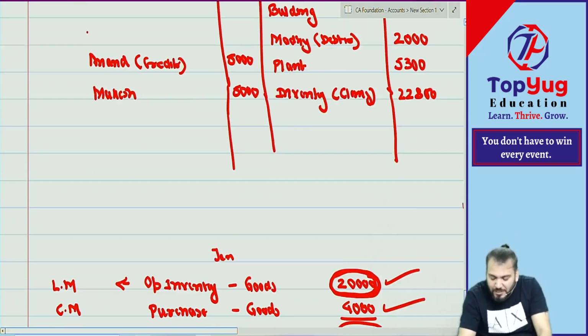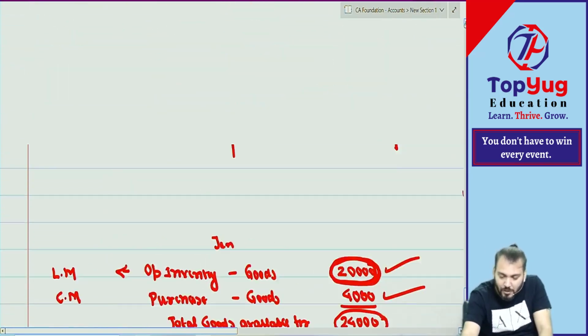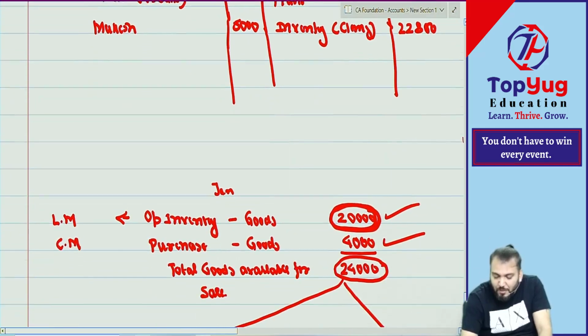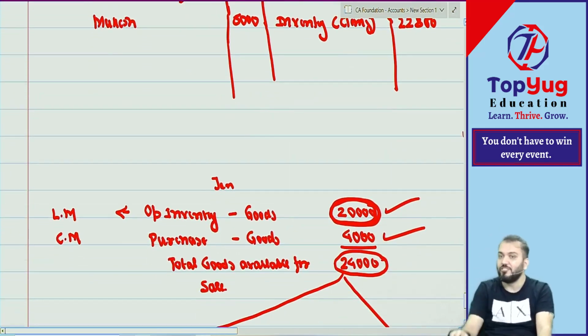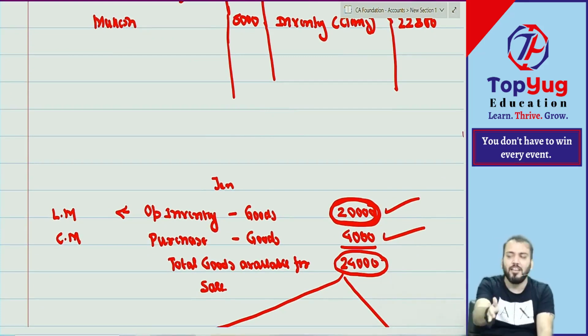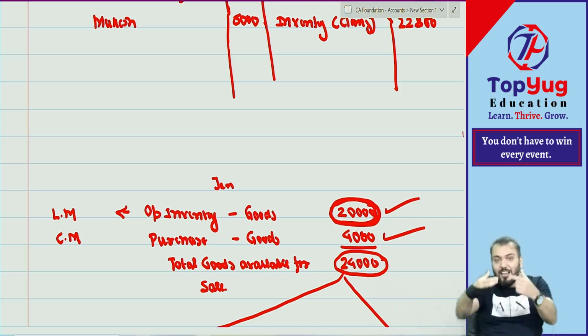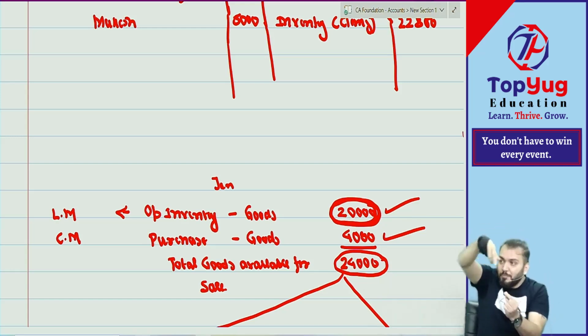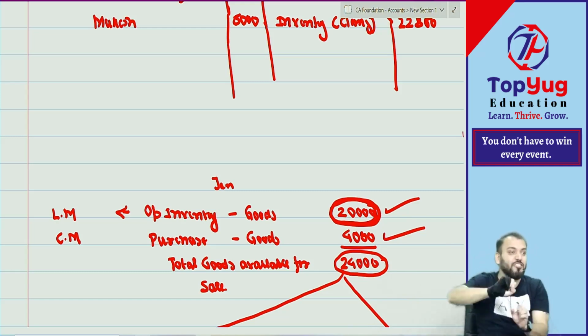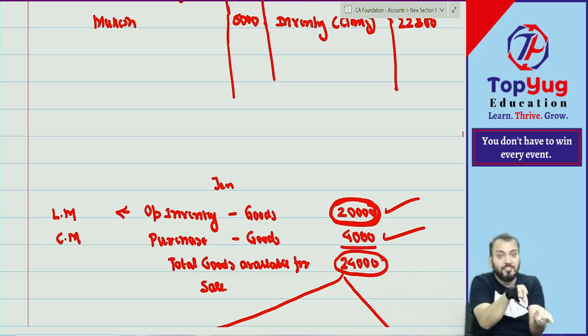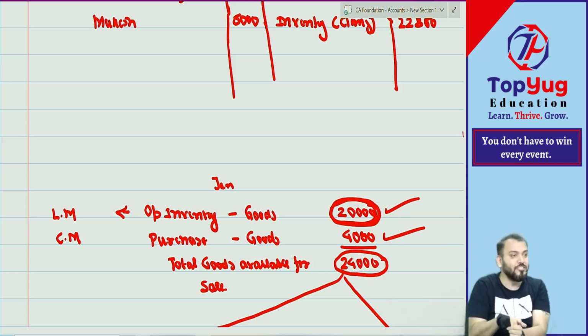One second, I repeat everything. I have given star mark in what? Opening inventory and purchase. I hope you have understood why we have given star mark to opening inventory and purchase. In trial balance there was opening stock and purchase, which is not an expense or asset, because till now we have not applied matching concept. So to find out expense and asset, we'll apply matching concept.